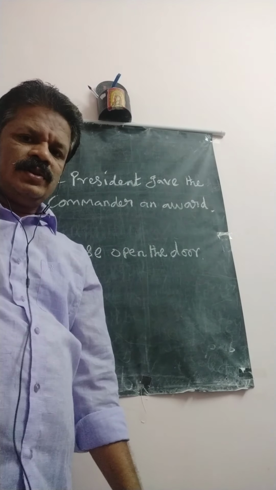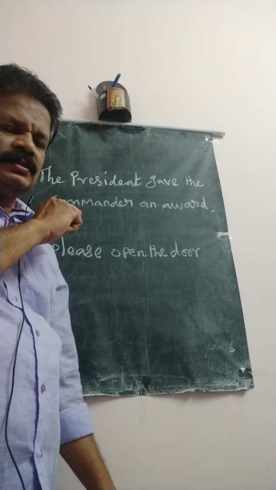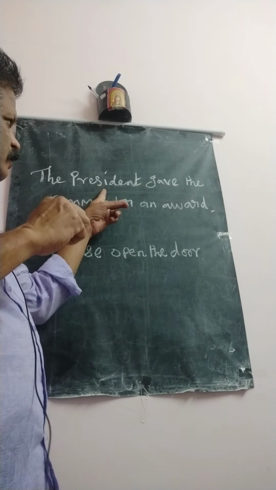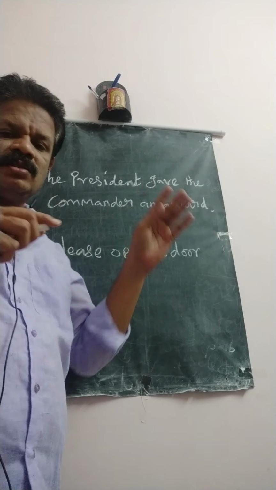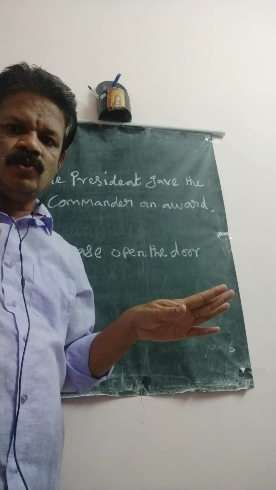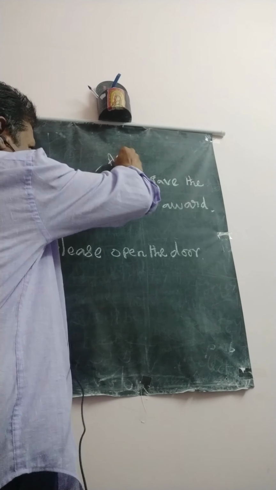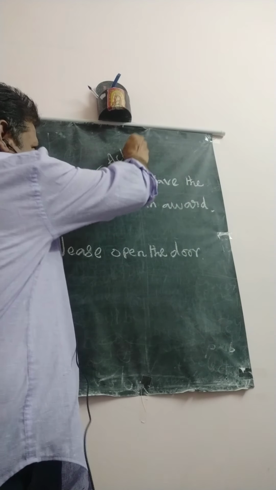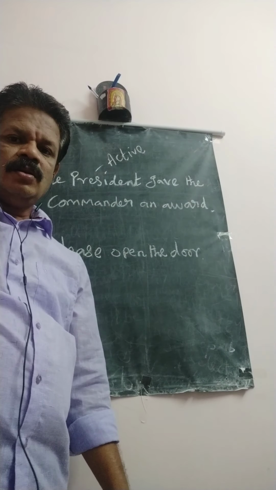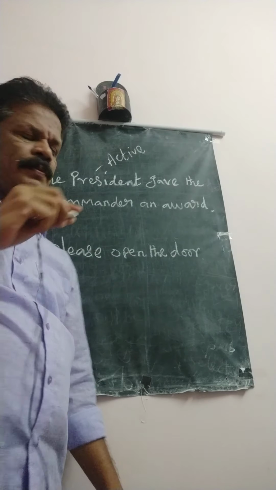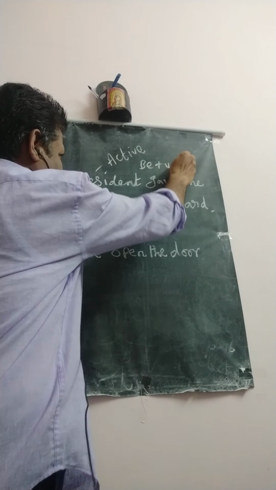Already I told you, first of all you identify which type of voice is given there. There is no B form verb, there is no V3, there is no by, so this exercise doesn't come in the structure of passive voice. So this is active. Now we go to change this into passive. What is the structure of passive? B form verb plus V3 plus by.